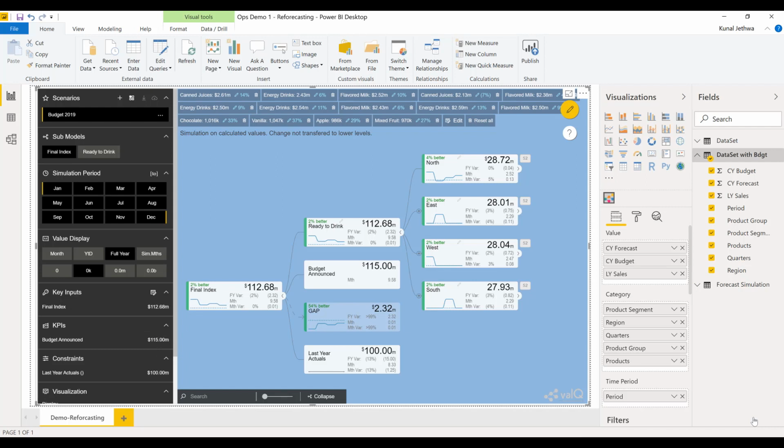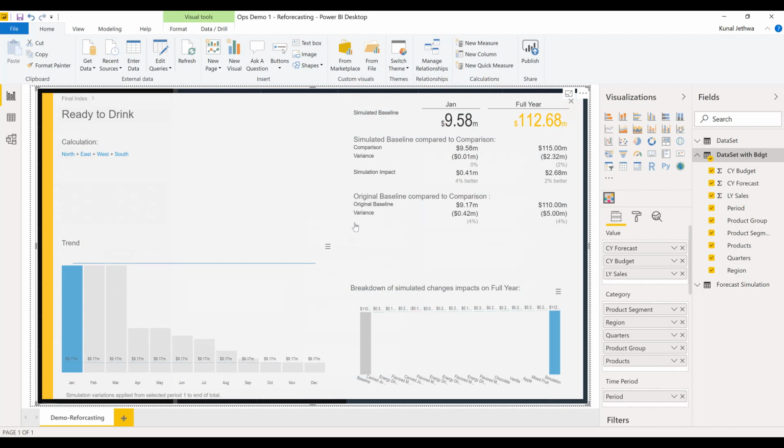One more interesting thing is that by clicking on the node, we can see the details of the changes before and after simulation. So let me click on the node ready to drink, and you can see the changes that have been applied. The trend is now changed. We kept Q1 as it is probably, and we reduced something in Q2. In Q3 there is an increase, and even in Q4 there is an increase. So every aspect has been increased in terms of the enterprise's overall forecast.